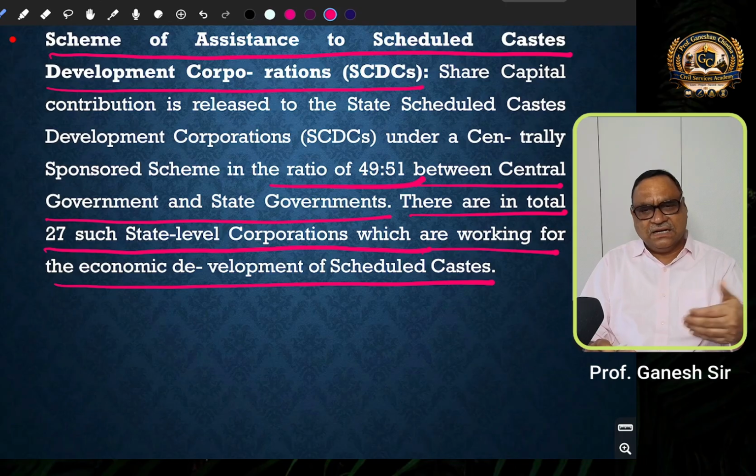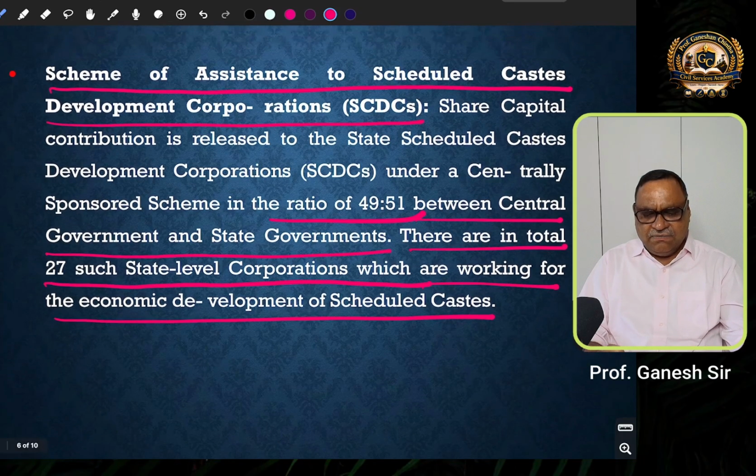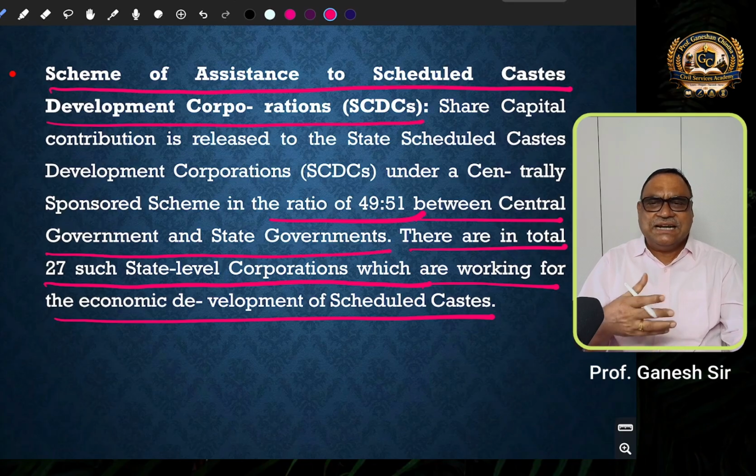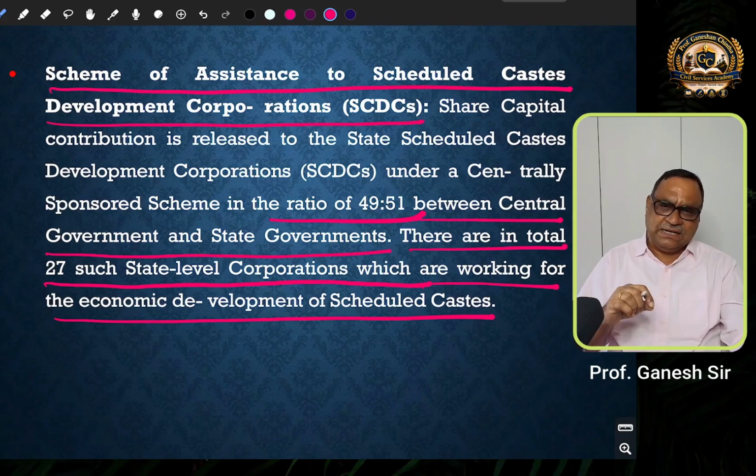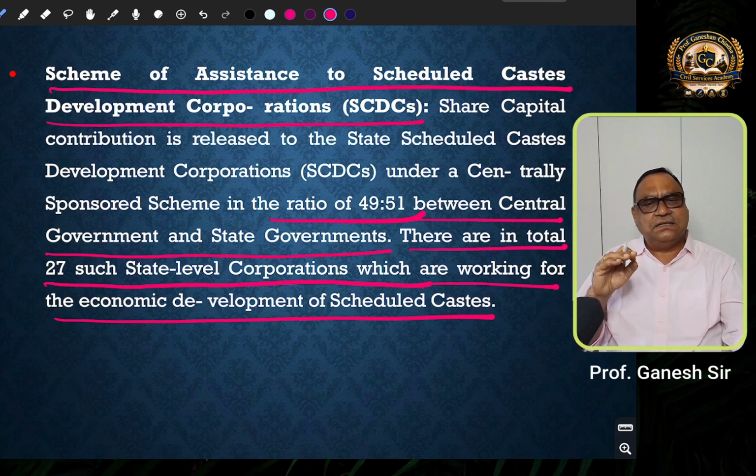And as I said earlier, the financial support is provided by the National Scheduled Caste Finance and Development Corporation through the state level scheduled caste development corporations. So the beneficiary is identified at state level by the state level scheduled caste finance and development corporations.